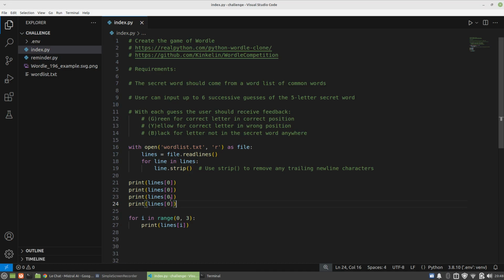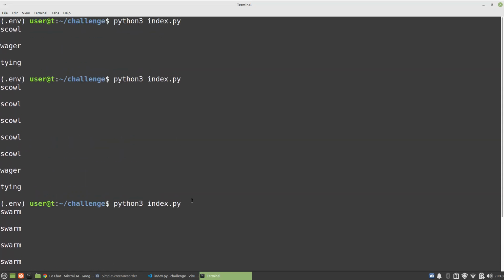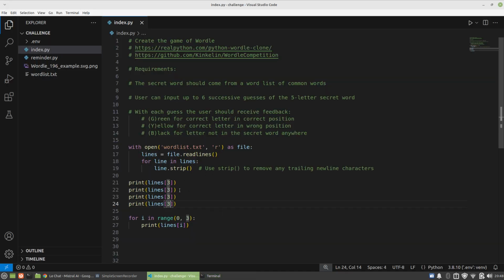So 0, 1, and 2 are the first 0. So what is number 3 then? Now I'm kind of curious what number 3 is. Save, run it again. Swarm, swarm, swarm, swarm. Okay, but the first time we didn't get swarm. Oh no, I remember now. When you do this, it's very Pythonic. The last is the stop value, but it's up to but not including 3. Okay, that makes sense. No problem. Let me delete this now.